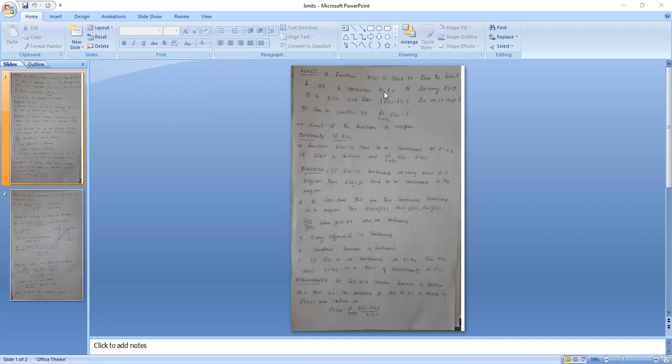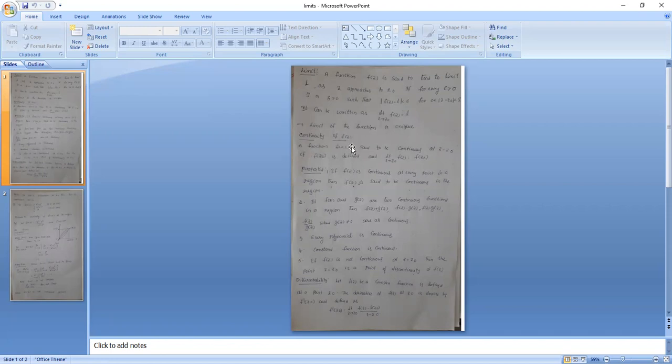That means the function f of z tends to L. The f of z value approaches L as z tends to z naught. As z approaches z naught, the function value tends to some value, and we are taking that value as L. This L is called the limit of the function. Symbolically, we can write it as limit z tends to z naught, f of z equal to L. L is said to be the limit of the function at z equal to z naught. If you find the limit, the limit of the function is always unique. That means if you use any path, the limit must always be the same, unique.